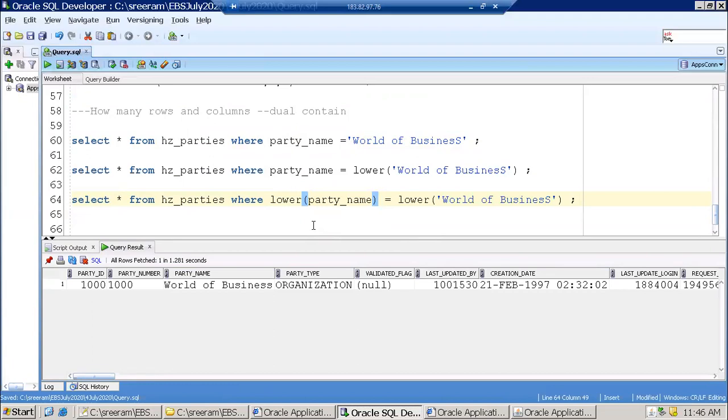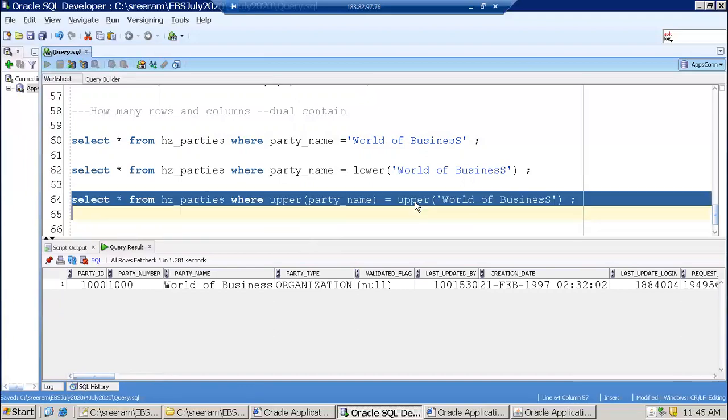So you have to convert both sides, right? You're trying to compare both parties, so both should come into contact in the same kind of convention. Then only the comparison will work. If we give an upper, it will work on both sides. Either you mention upper on both sides, or lower on both sides. That's it.